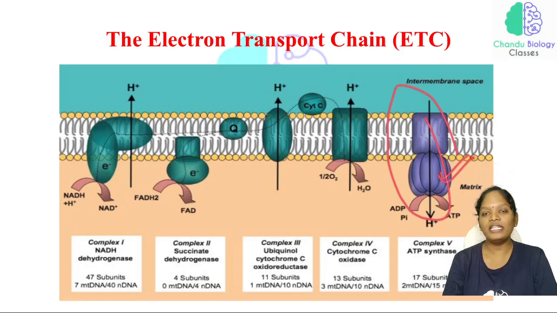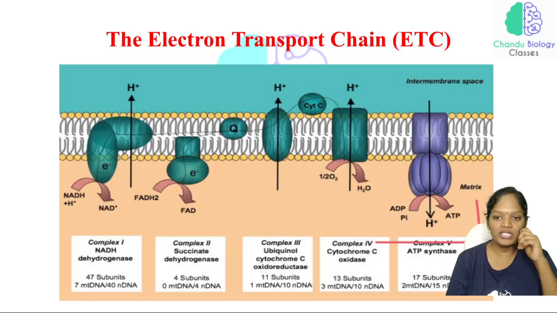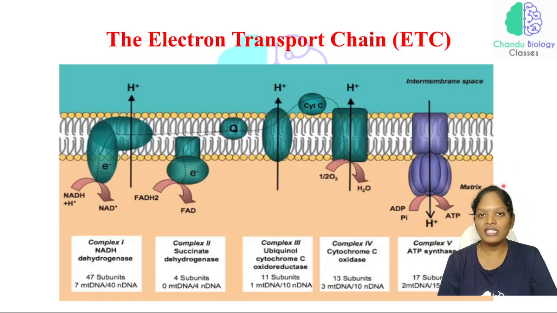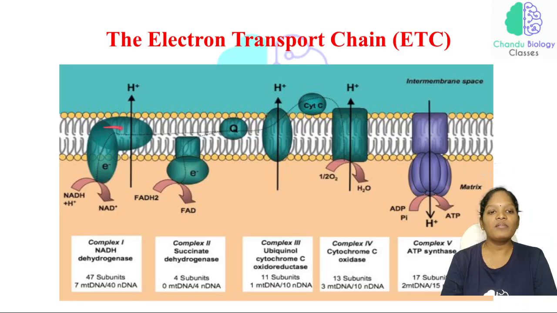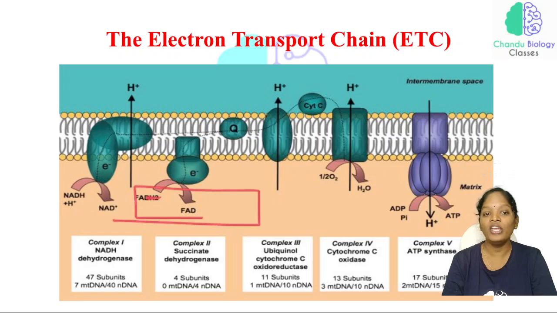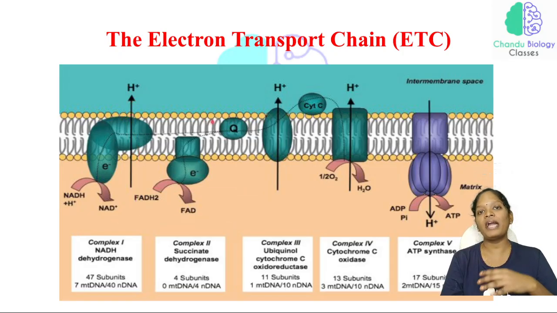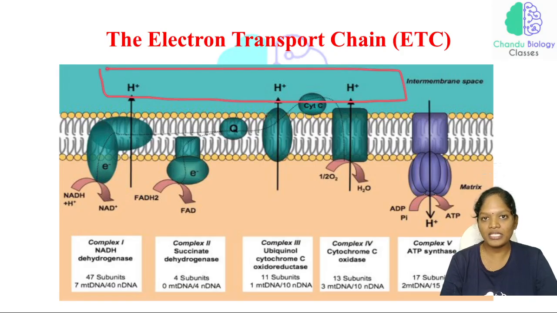So this violet color is called the ATP synthase complex, and it is involved in the ATP synthesis process. How do they synthesize the ATP? See here, whenever some amount of electron is transferred from one electron carrier to another, some energy is released, and that energy is used to pump protons from the matrix region to the intermembrane space. As all the protons are pumped from the matrix to the intermembrane space, the proton gradient will be higher in the intermembrane space.